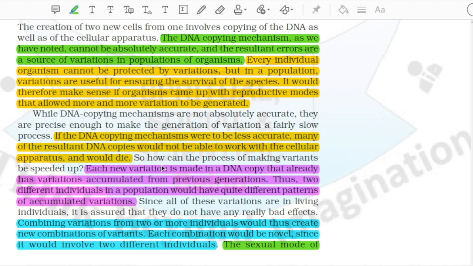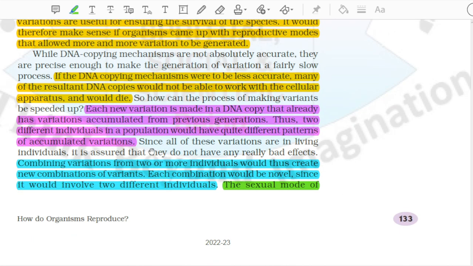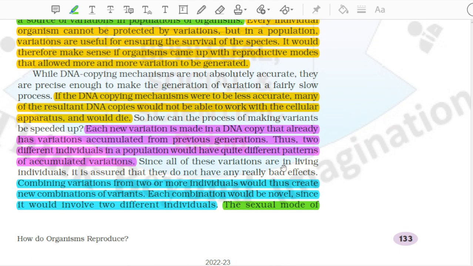Each new variation is made in a DNA copy that already has variations accumulated from previous generations. Thus, two different individuals in a population would have quite different patterns of accumulated variations. Since all of these variations are in living individuals, it is assured that they do not have any really bad effects. Combining variations from two or more individuals would thus create new combinations of variants. Each combination would be novel, since it would involve two different individuals.